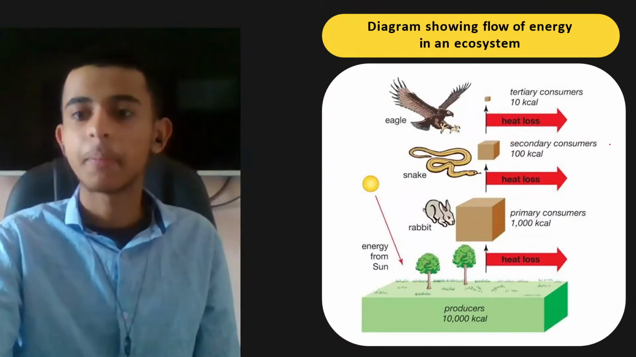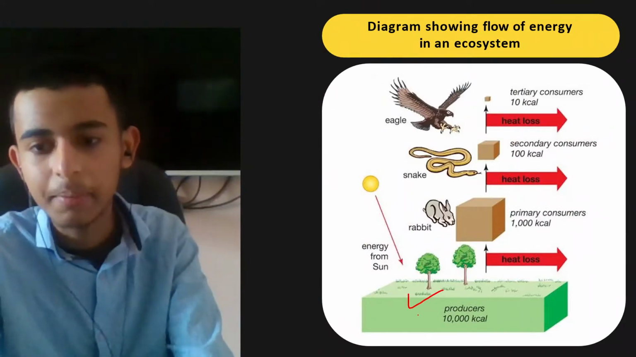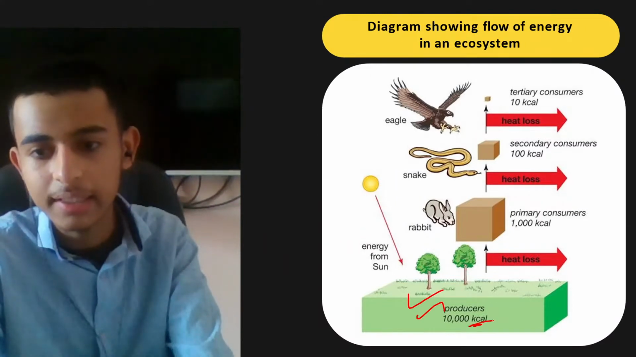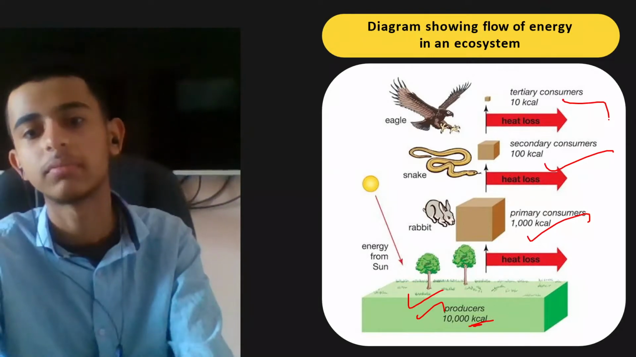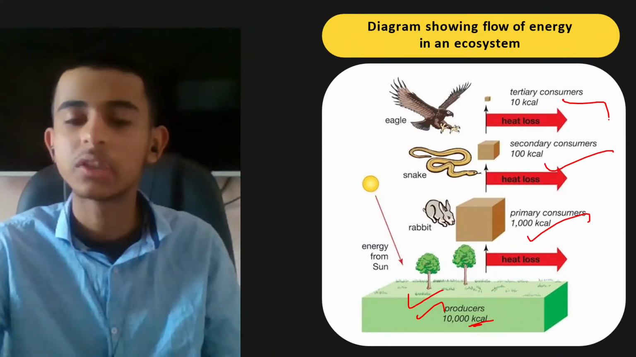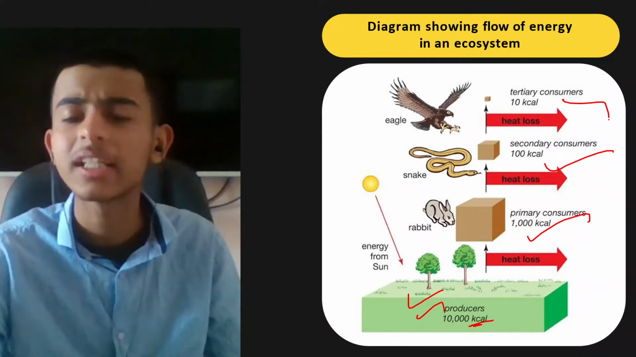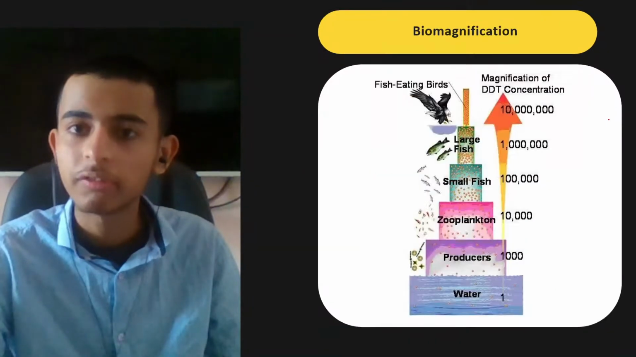Okay, I told you producers are getting 10,000 kcal, then primary consumers 1000, then 100, then 10. Are you able to understand? See, from plants to rabbit to snake to eagle. So at the time of eagle, it's just getting 10 kcal energy. Okay, 10% law of energy.